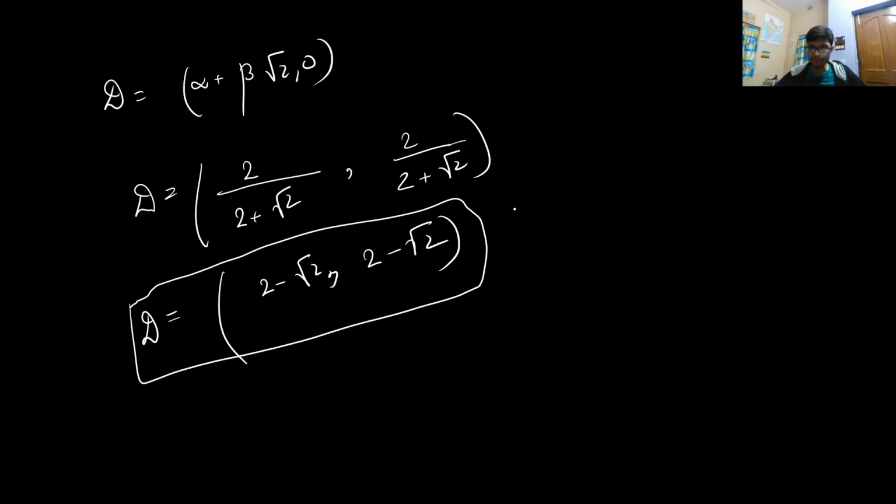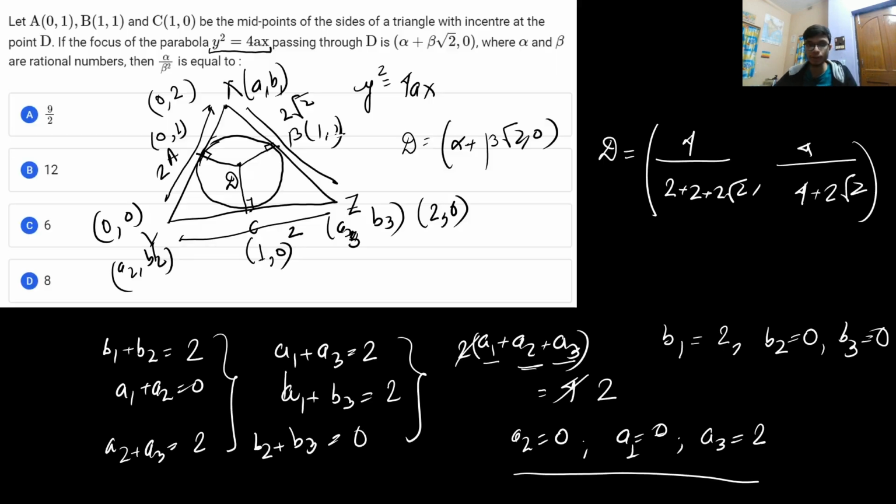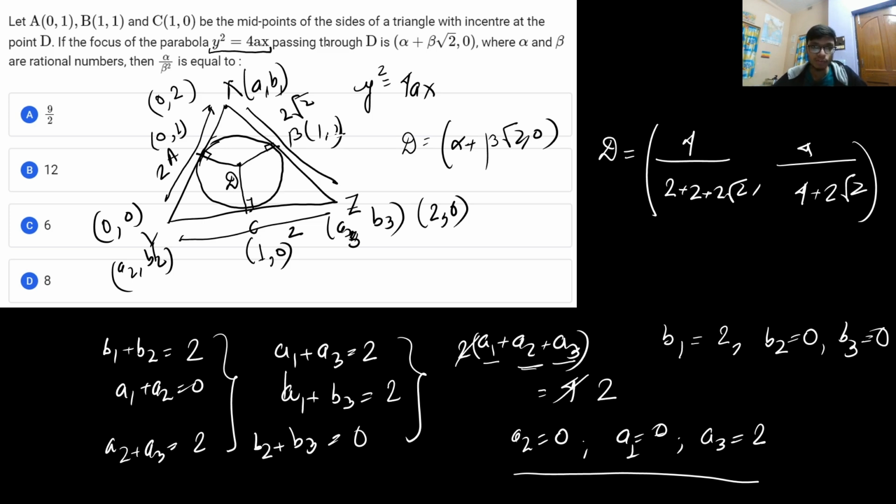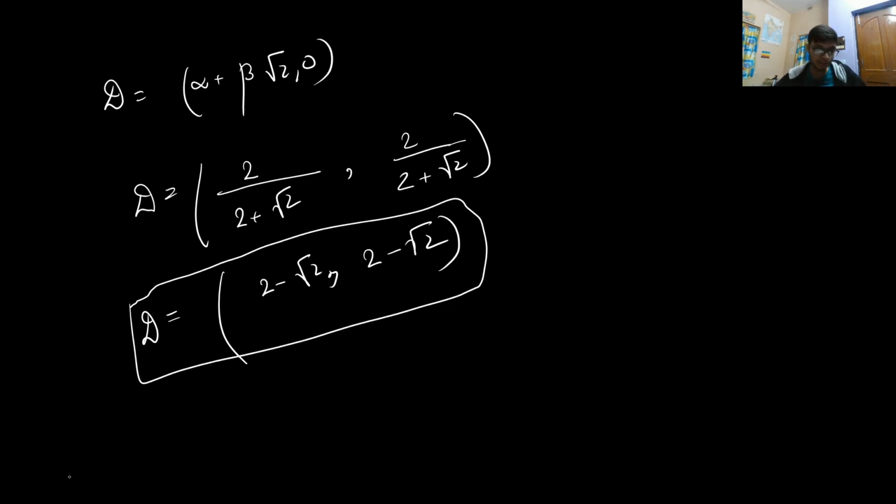Now in the general parabola that we study, there is a point with coordinate D, and it is saying that a parabola passing through D has the focus at alpha plus beta root 2 comma 0. That's the implication of the question.